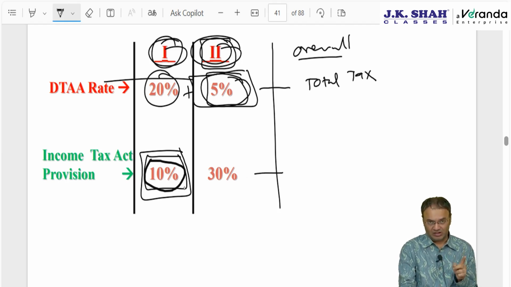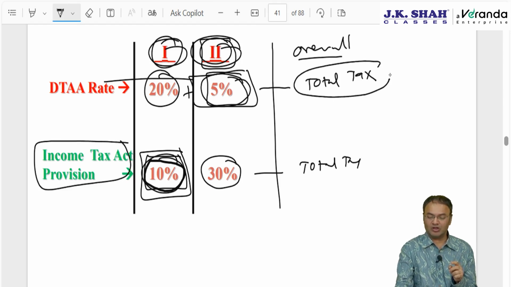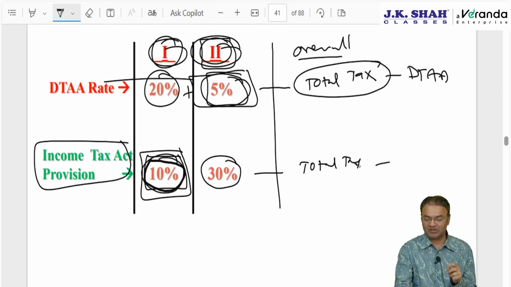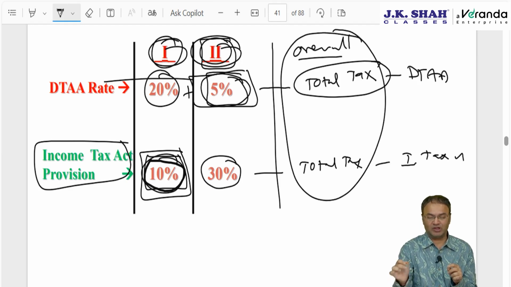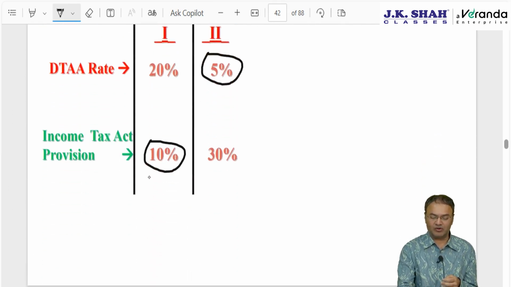Same way, you take the doubly taxed income into 10% for first income and second income into 30%. For both the incomes, you find out total tax as per Income Tax Act provision. This is total tax as per DTAA on both the incomes, and total tax as per Income Tax Act on both the incomes. Now, should the comparison be made on an overall basis between these two figures, or individually? So, the answer: Rule 128 says that comparison shall be made individually. Therefore, for first income 10%, second income 5%, this is allowed.